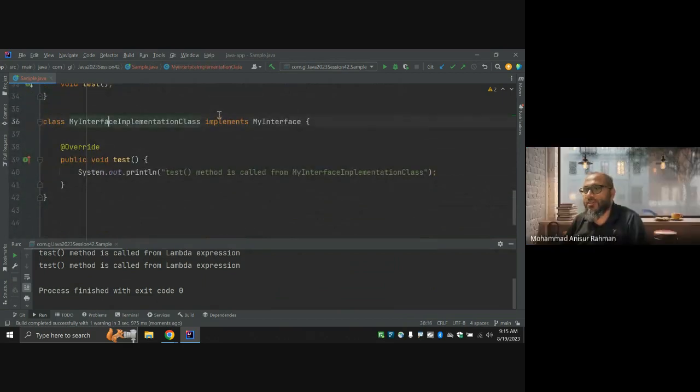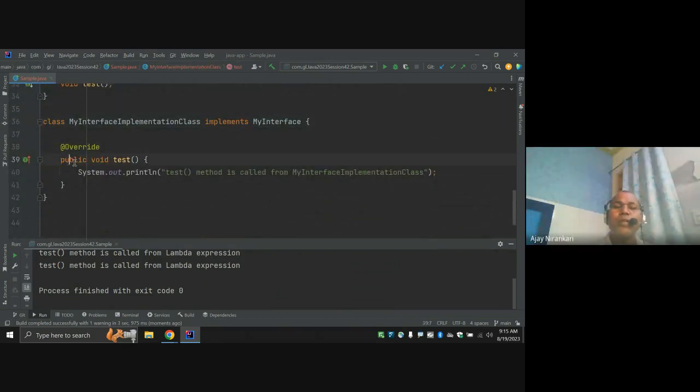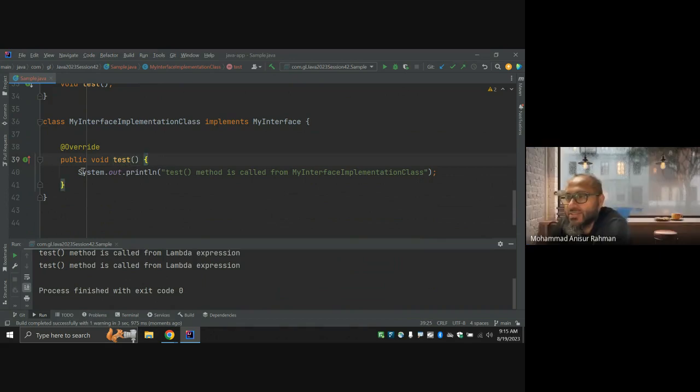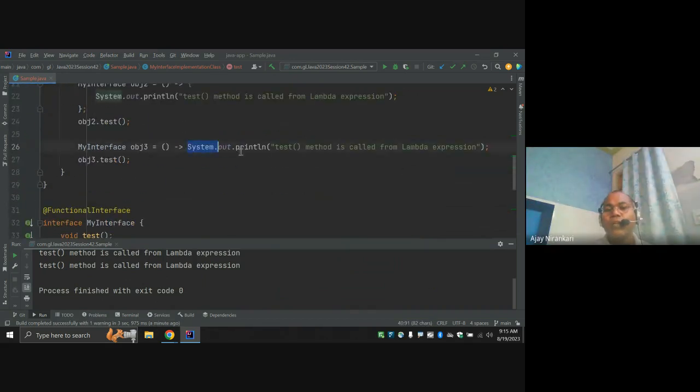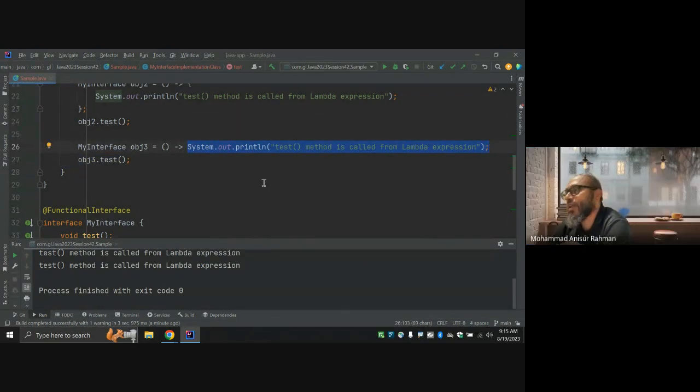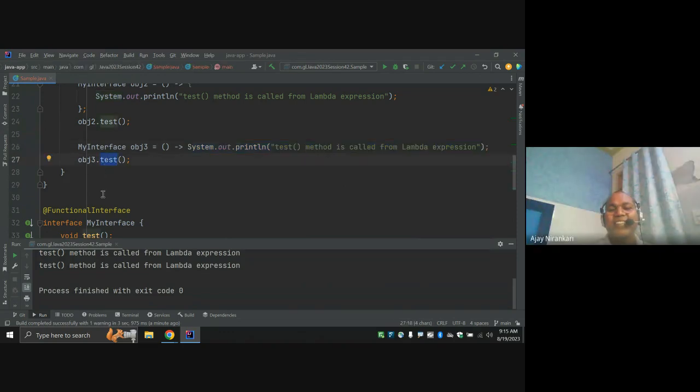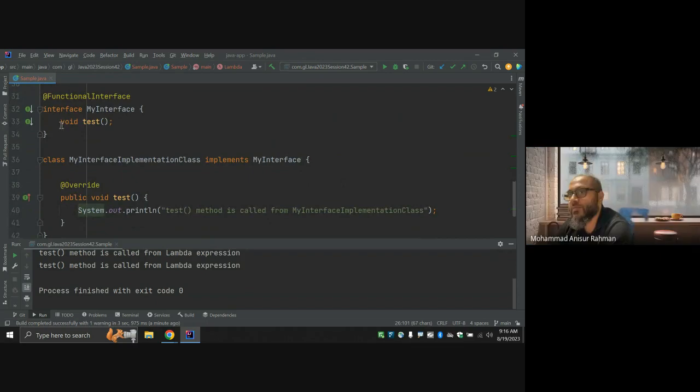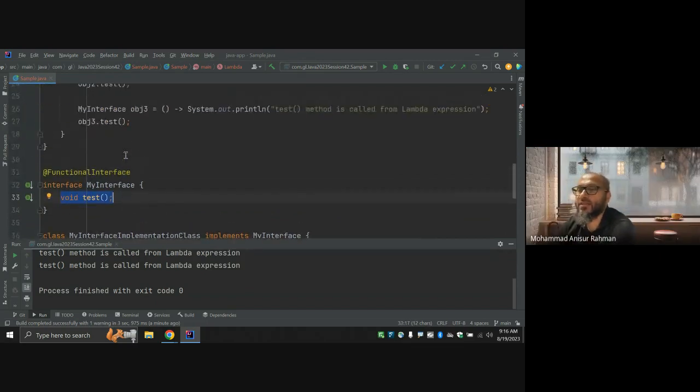So why write unnecessary things like class, implements, interface, override, public, void, test? Finally, your objective is this. So why not just write what you want and let the compiler figure out the rest? If I want to write this, I first have to call that method, test. This is just the implementation of your test method, the single abstract method.